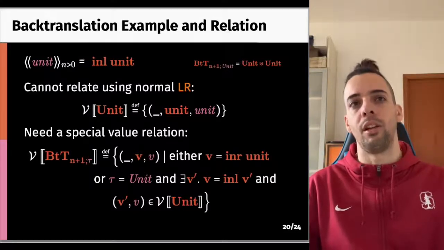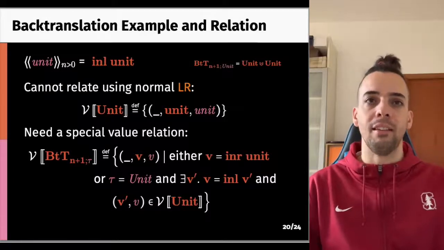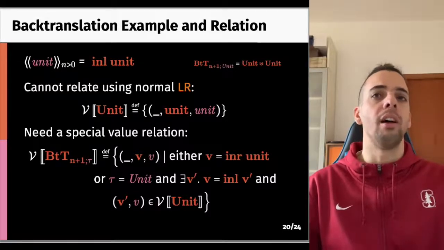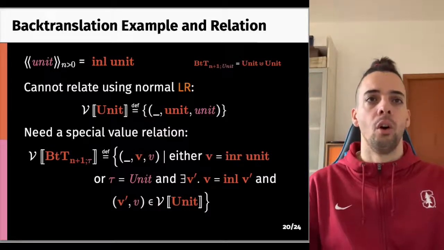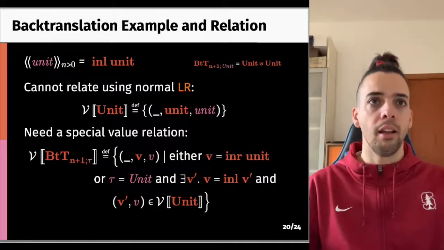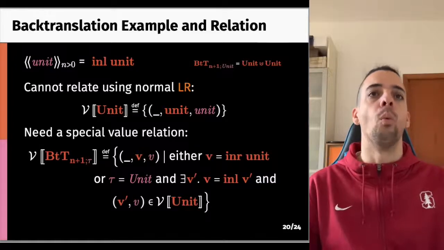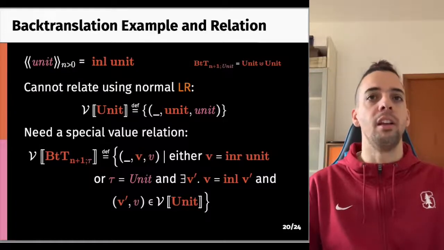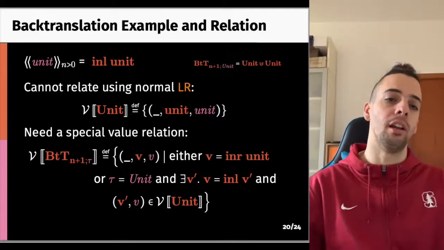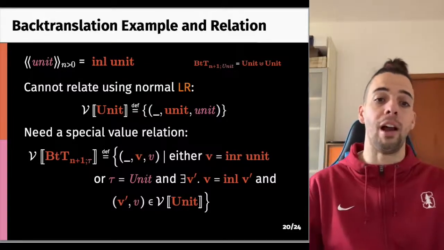related at backtranslation type. In this case, we request that either the iso-term is an in-right, or, which is the case at hand, that the iso-term has an additional in-left, and once stripped of that, the inner value v prime is related according to the canonical relation to the original equi-value v.